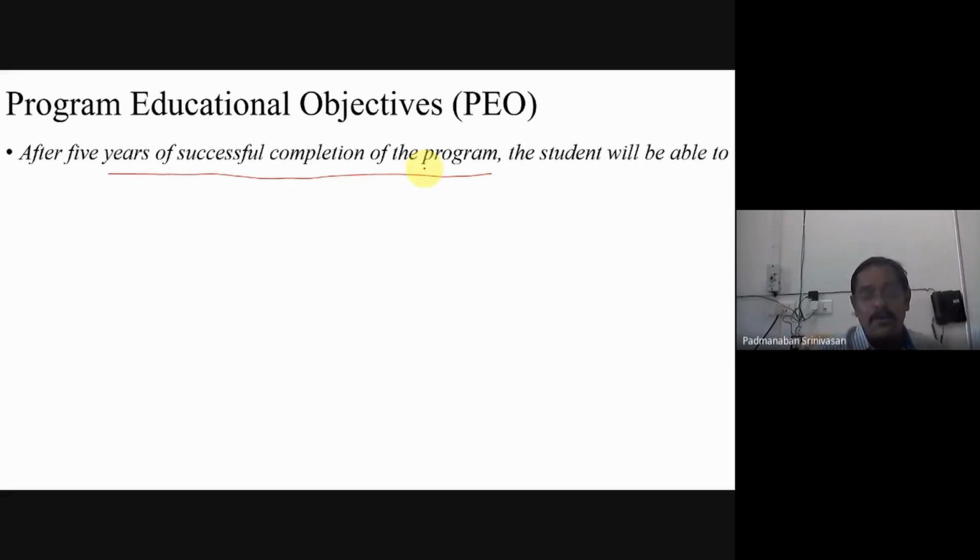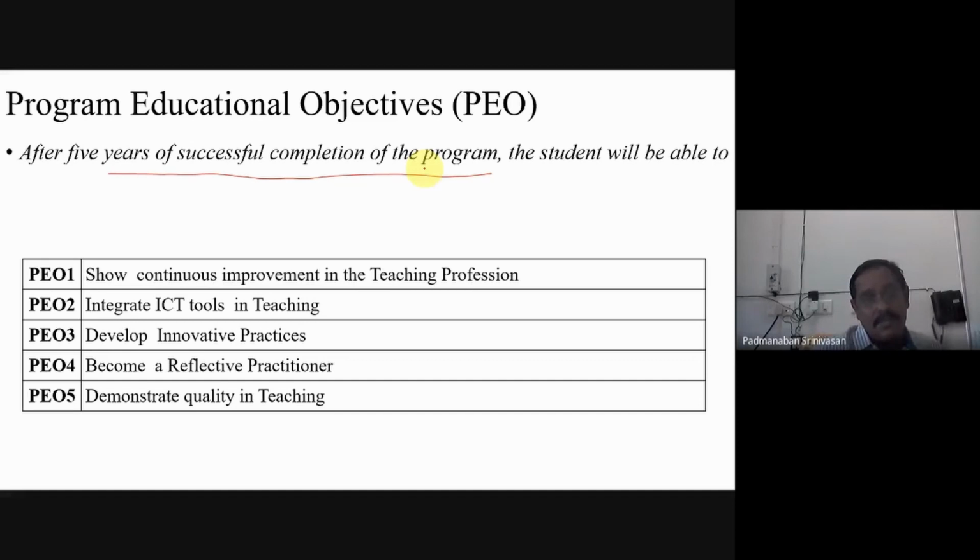And for our course, this is for our BSc B.Ed program, the integrated BSc B.Ed 4-year program, we have framed it like this. Program educational objective 1: show continuous improvement in teaching profession. 2: integrate ICT tools in teaching. 3: develop innovative practices. 4: become a reflective practitioner.